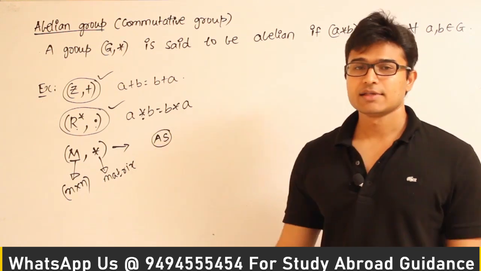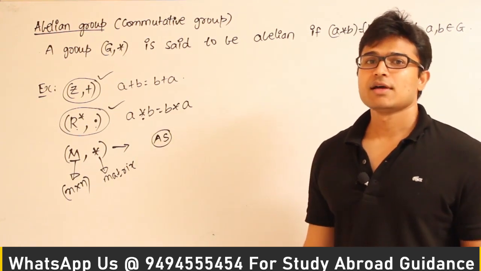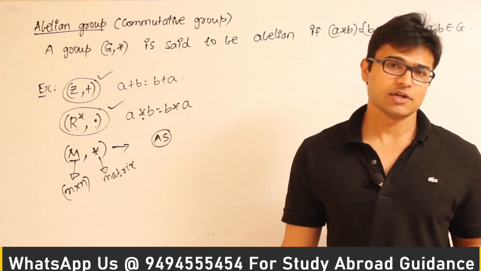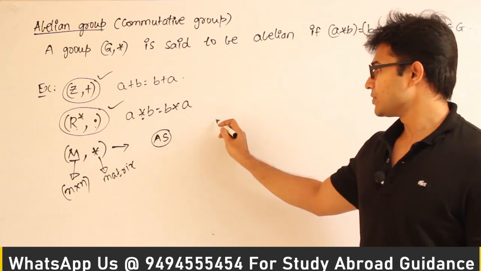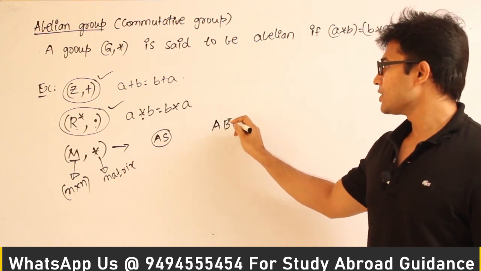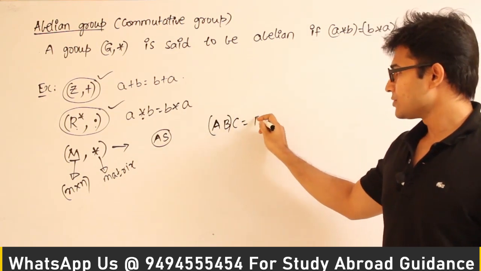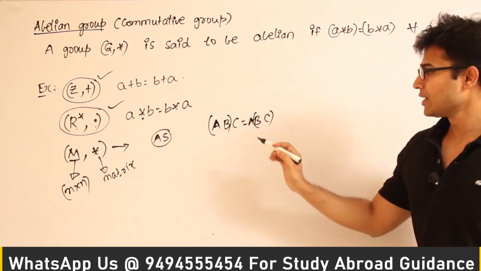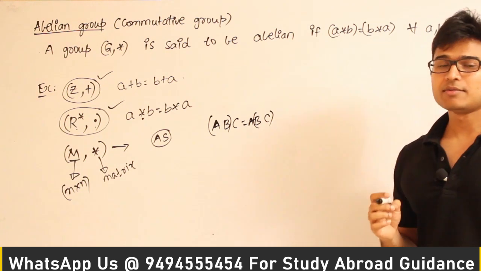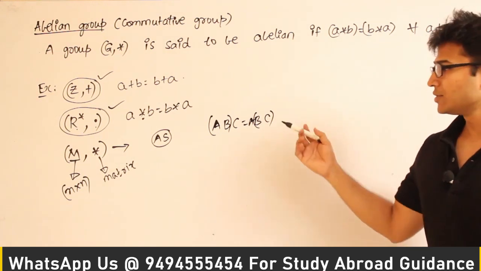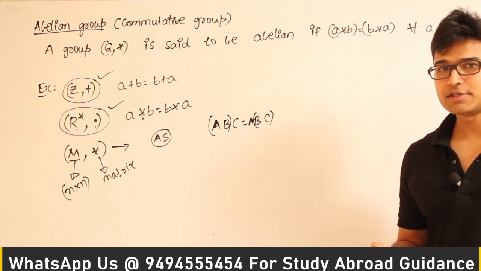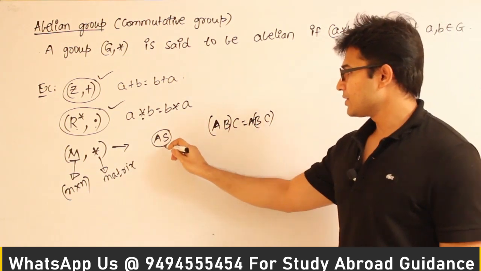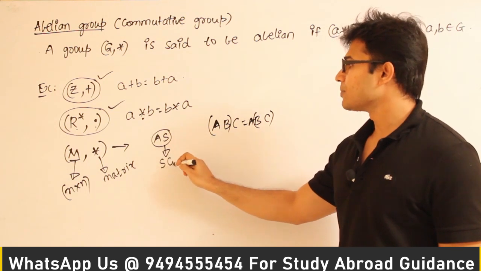And the second thing is, we should see whether it is associative or not. Now, is matrix multiplication associative or not? It is associative, which means if I have three matrices A, B, C, it helps if you watch matrices first and then come back to this. So we know that matrix multiplication is associative, and I told you this even in algorithms and matrices and many other places, right? So it is definitely associative. So we can say that it is a semigroup.